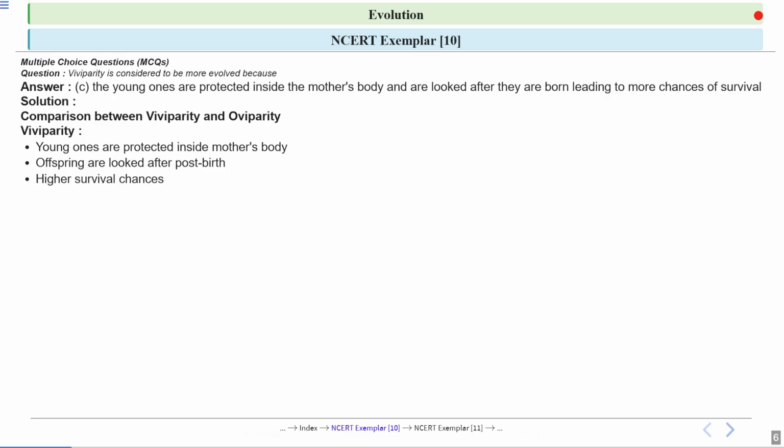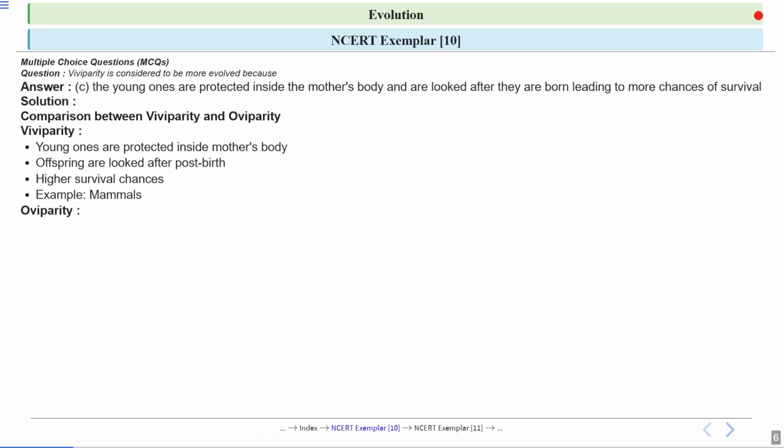Here the chances of survival are more because the baby is protected inside the mother and is cared for after the birth also. So it has a better chance of living and growing up healthy. Mammals like humans, dogs, and cats are examples of organisms that give birth to live young ones and care for them after the birth as well.